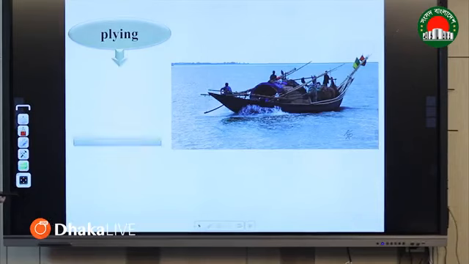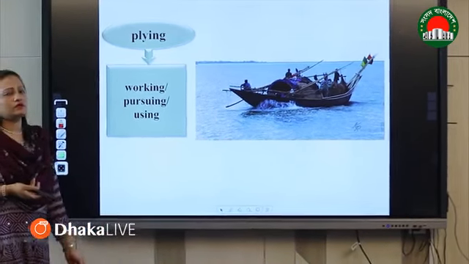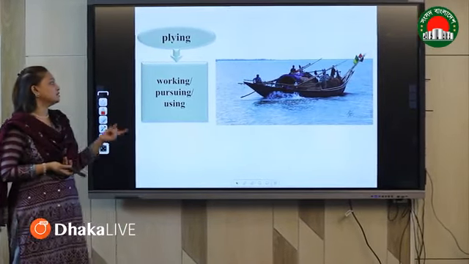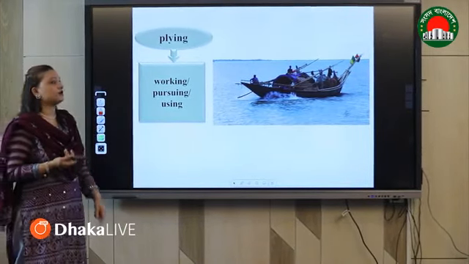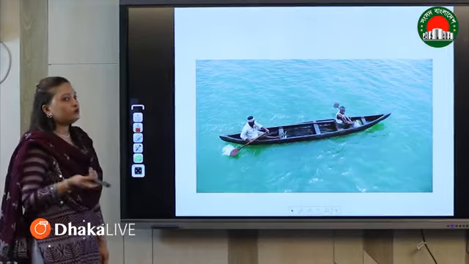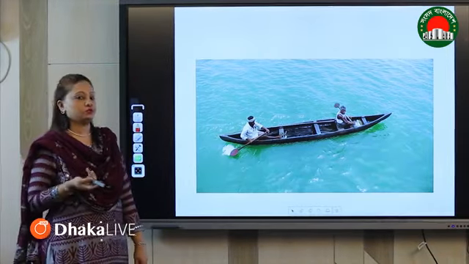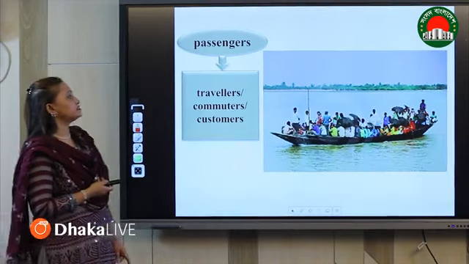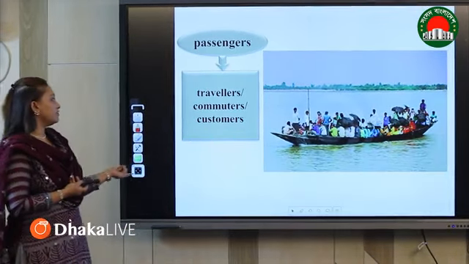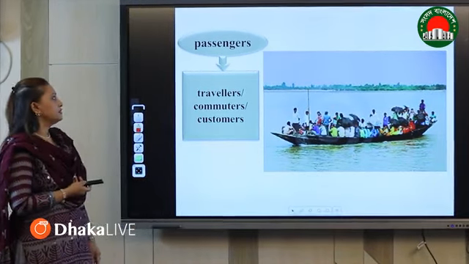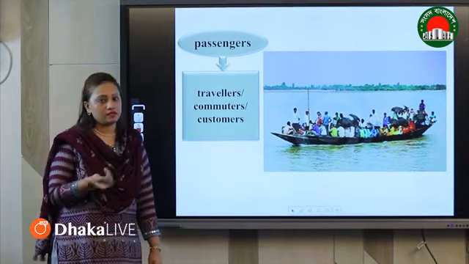And next is plying. This type of word you will get in many places in English, that is plying. What is the meaning of plying? Working, pursuing, using. So everyone is highlighting the hard words, right? In your book, it's page number 42. So what is the meaning of passengers? Travelers, commuters, customers. If you can, write down the meanings as well.